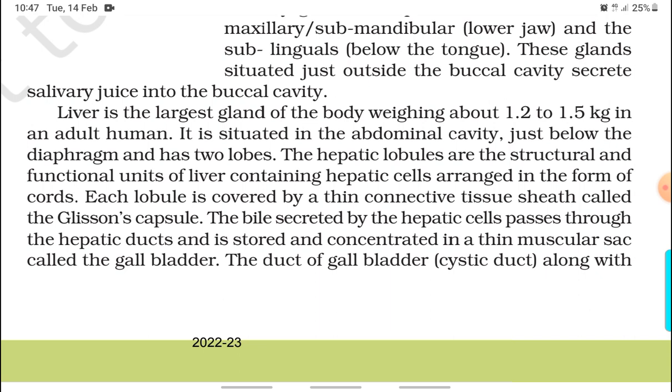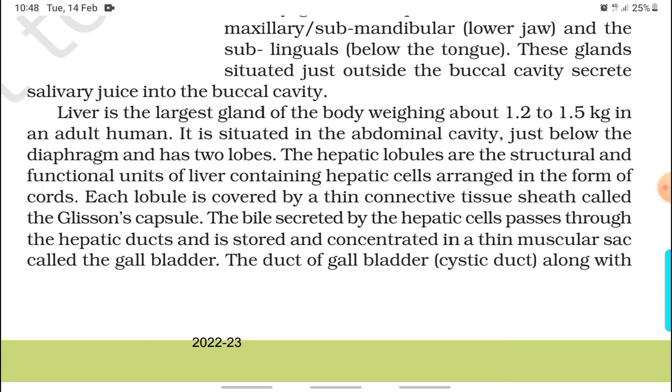The hepatic lobules are the structural and functional units of liver, containing hepatic cells arranged in the form of cords. Each lobule is covered by a thin connective tissue sheath called Glisson's capsule. The bile secreted by the hepatic cell passes through the hepatic ducts and is stored and concentrated in a thin